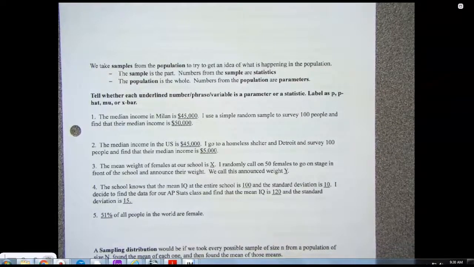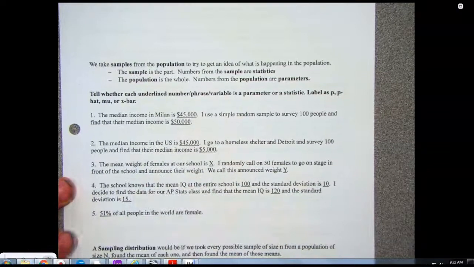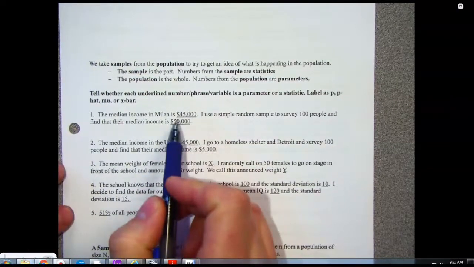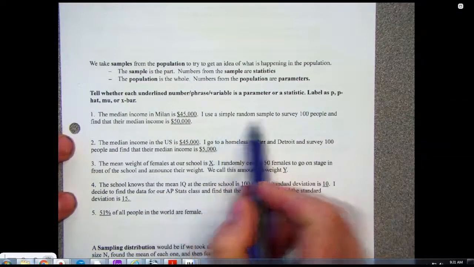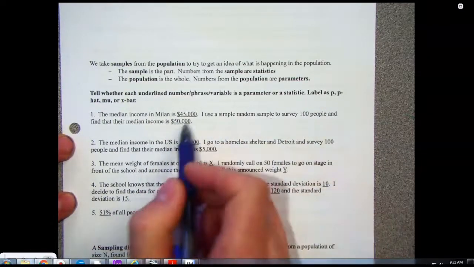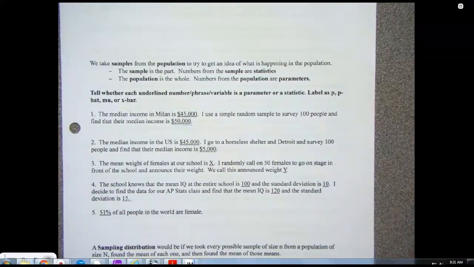But part of it is just labeling, understanding what the question is asking and then labeling it correctly. So I want to do that here in these numbers 1 through 5. The median income in Milan is $45,000. Take a simple random sample to survey 100 people and find their median is $50,000.